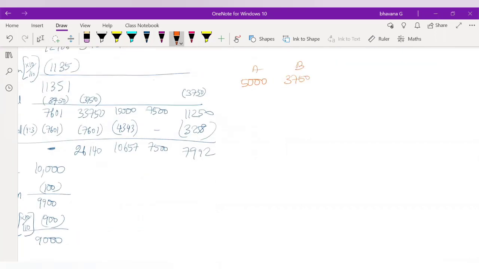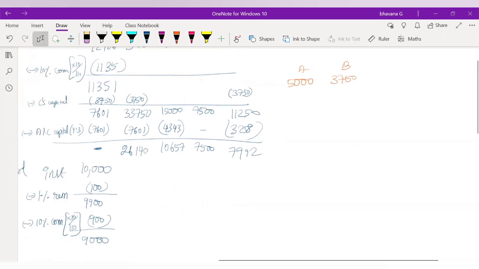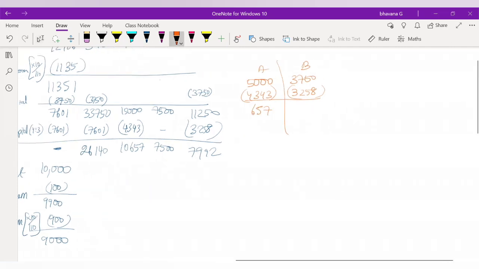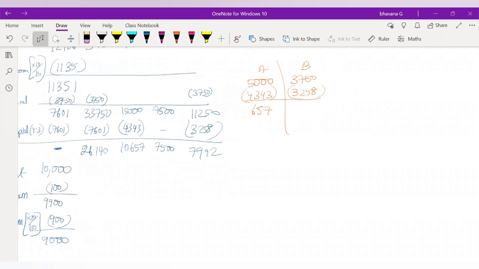How much did we pay them in the last installment? A was paid 4,343 and B was paid 3,258. What is the remaining balance that you have to pay to A and B? We'll do 5,000 minus 4,343. That will be 657 rupees. A has to be paid that remainder, and B will be paid 3,750 minus 3,258, which is 492. B has to be paid yet.